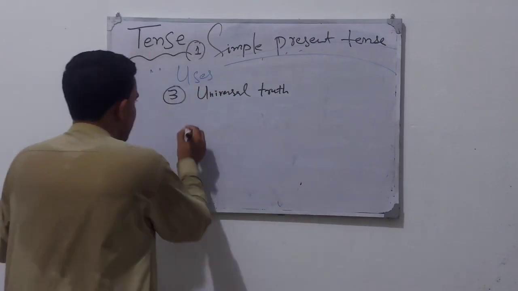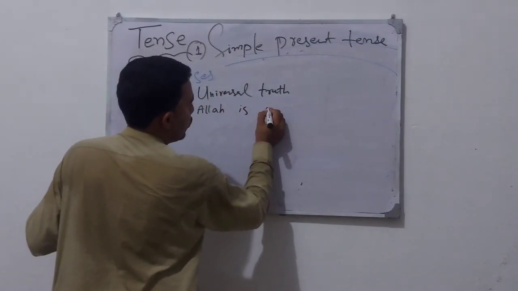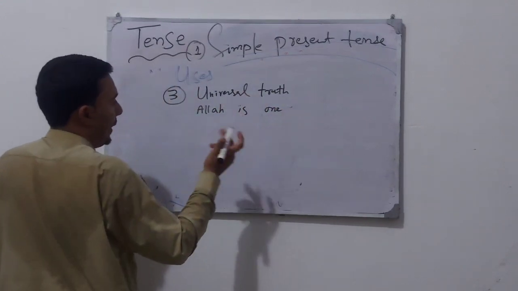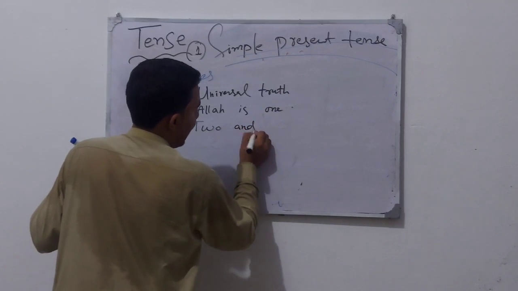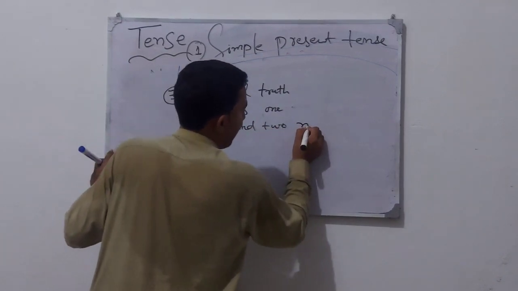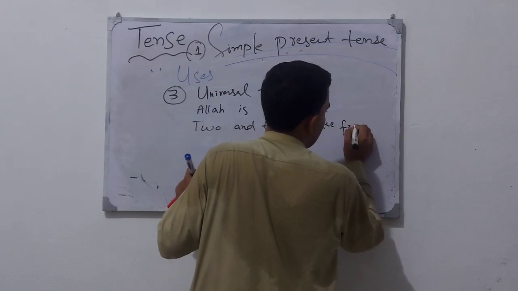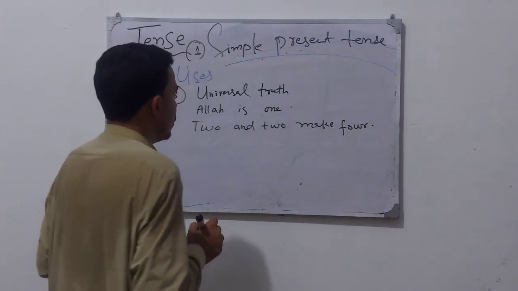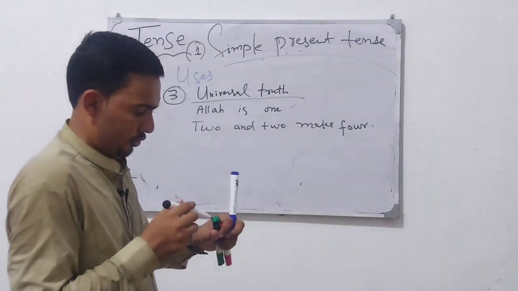Like "Allah or God is one." So it is a universal truth or fact. Or "Two and two make four," the first form of the verb with an object. So we use simple present tense for universal truth.